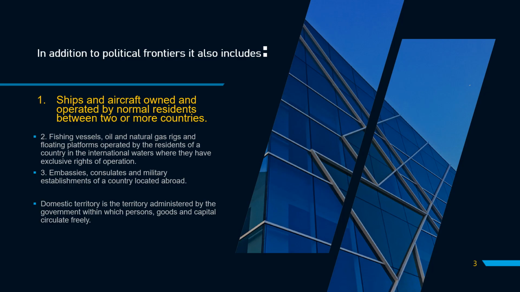If these vessels or modes of transportation are outside the country, they are still included in the domestic frontiers. Embassies, consulates and military establishments of a country located abroad will also be included in the domestic territory. Domestic territory is the territory administered by the government within which persons, goods and capital circulate freely.